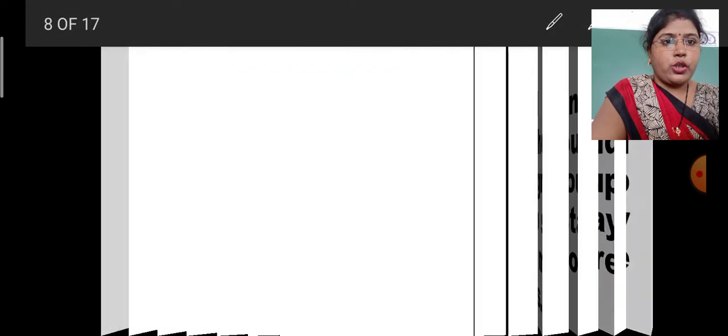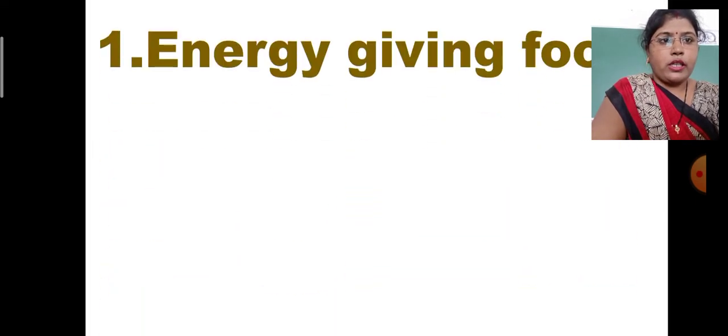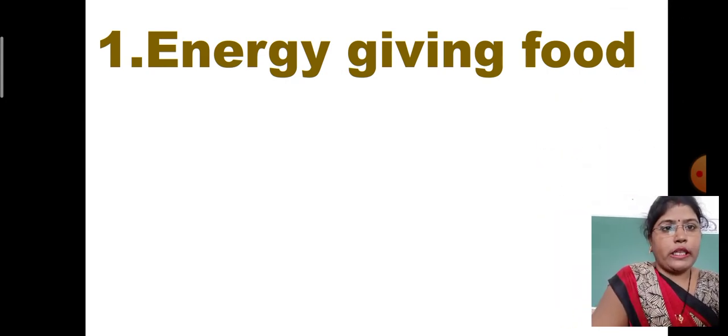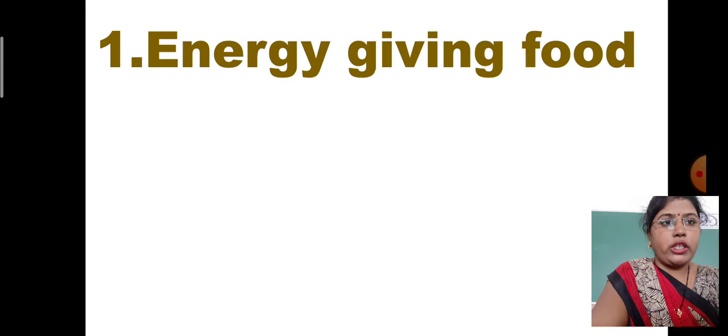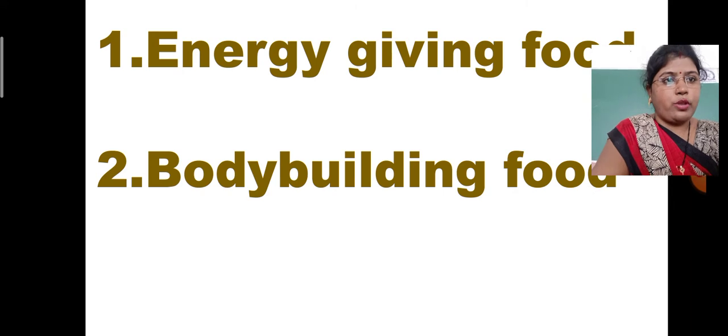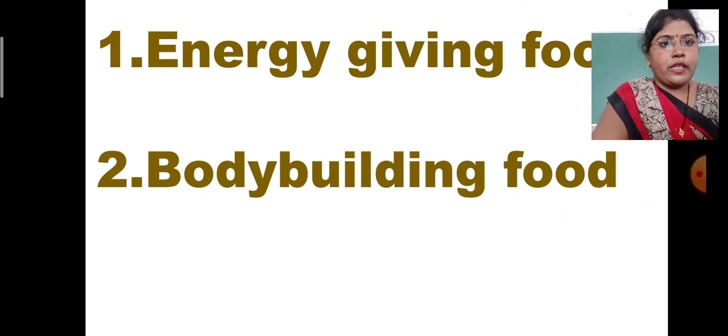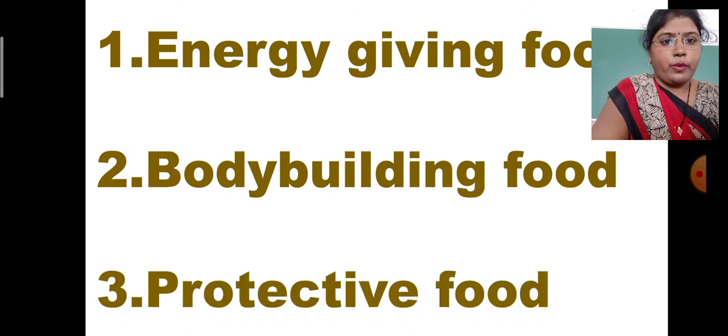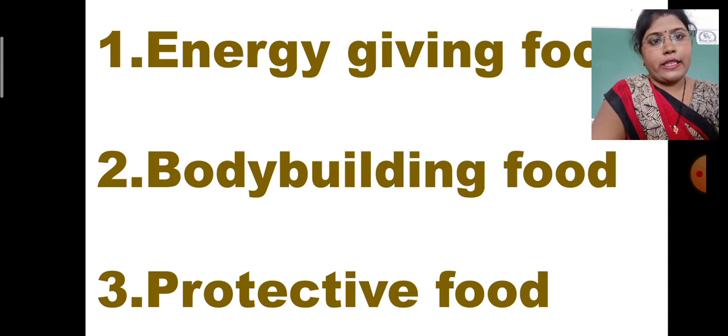Okay children, let us see. The first group is energy giving food. What is the name of the first group? That is energy giving food. These are the names of the different food groups. First is the energy giving food, second is the body building food, and third is the protective food. Energy giving food means the food from which we get energy. That food group is called the energy giving food group.